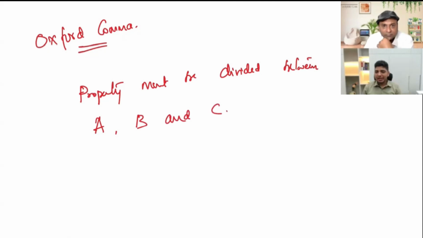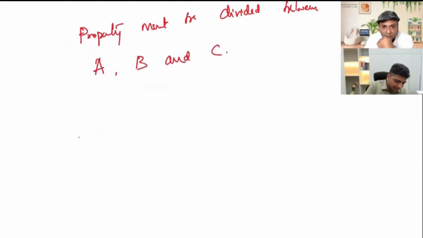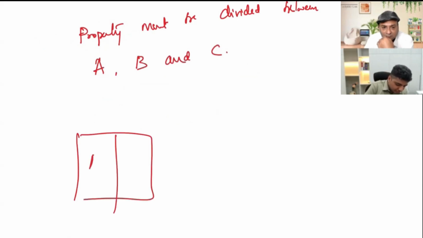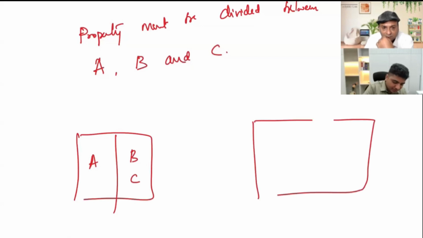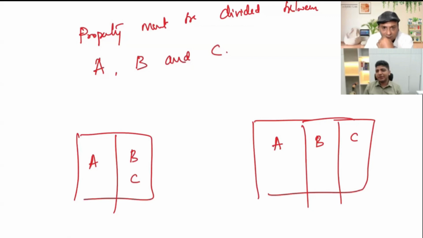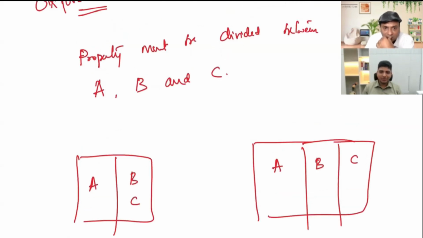Now the question is, if there is one property, are you going to divide it into two parts? And you will say, this will go to A and this will be going to B and C. Or are you going to read it as we are going to divide the property into three parts, A, B and C? How are we going to read this? One third each. Equally between everybody. A, and B and C, two parts. So this is how the interpretation becomes interesting, because it's the same sentence and one is reading it one way, another is reading another way.